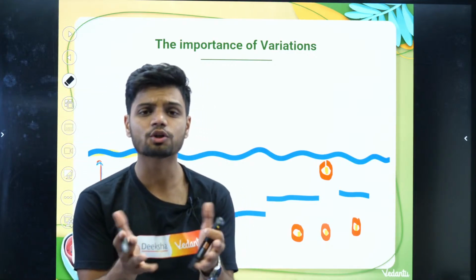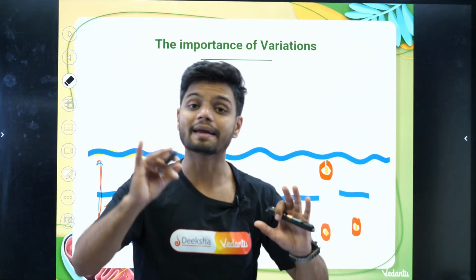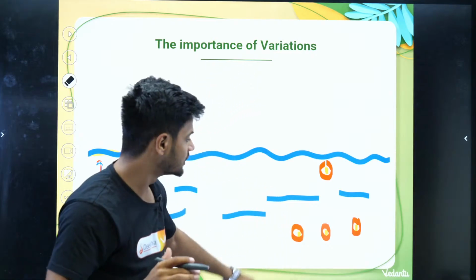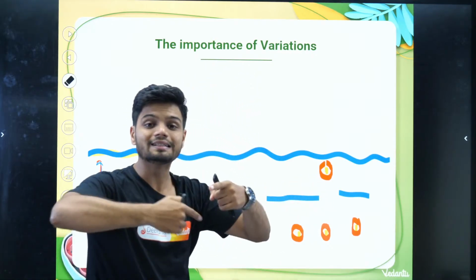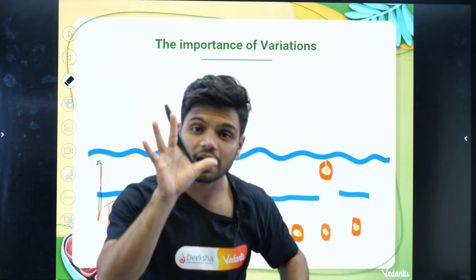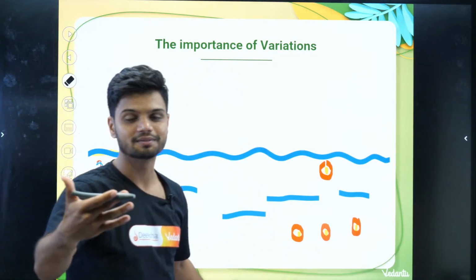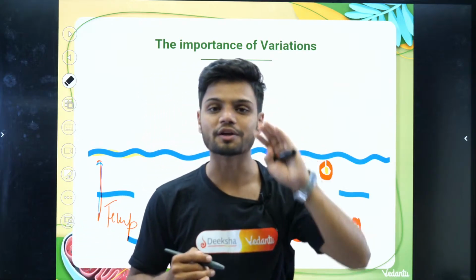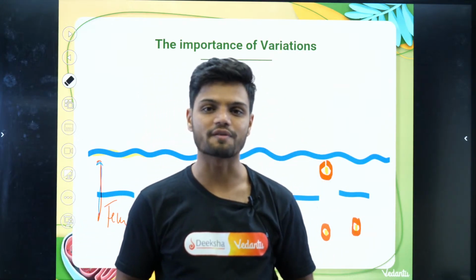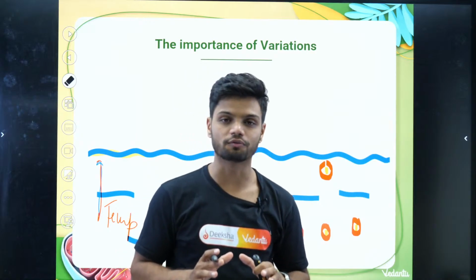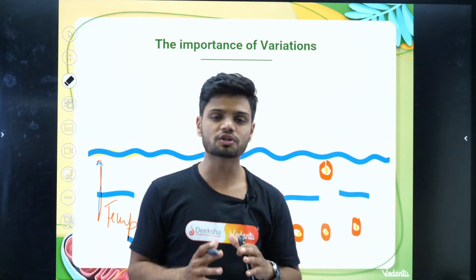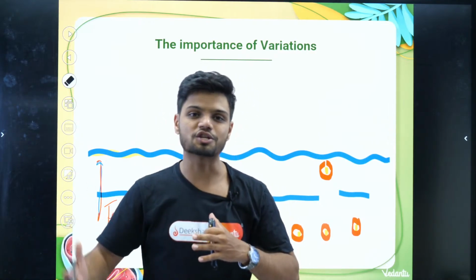Why? Because they cannot protect themselves from the increased temperature. Hence, these bacteria which underwent variation are able to survive in the new environment, that is the increase in temperature. That is the importance of variation. So variation is important for evolution. Variation is important for adaptation.